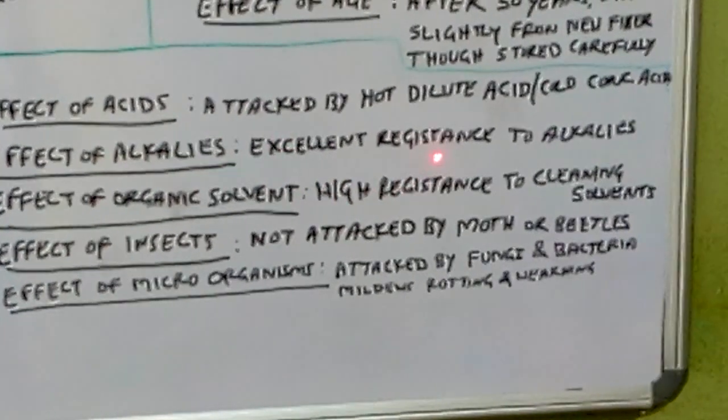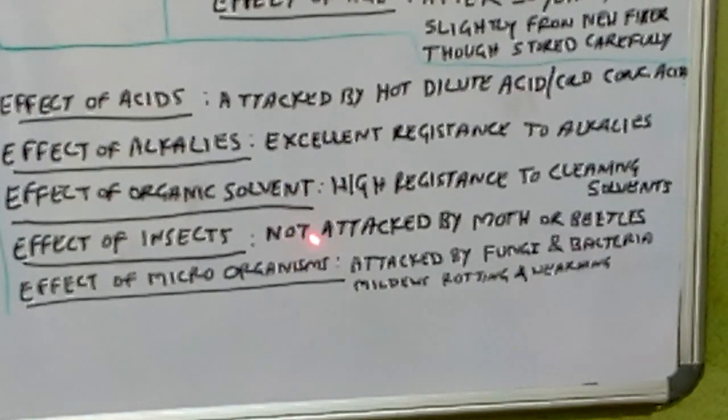Excellent resistance is there. Cotton resists alkalis excellently. Alkalis are safe for cotton fabrics or other things. Whatever materials, chemicals, detergents we use for washing, home laundry, industrial laundry or dry cleaning, if we use alkalis, that is safer.